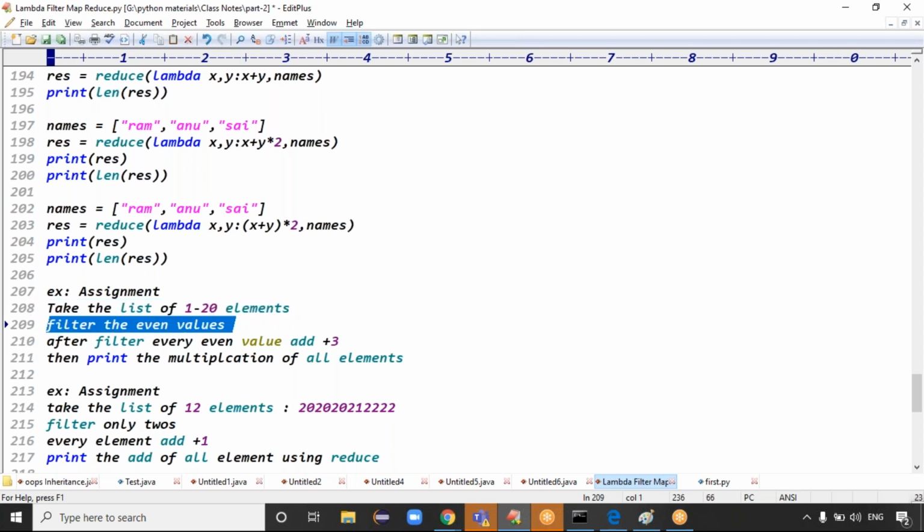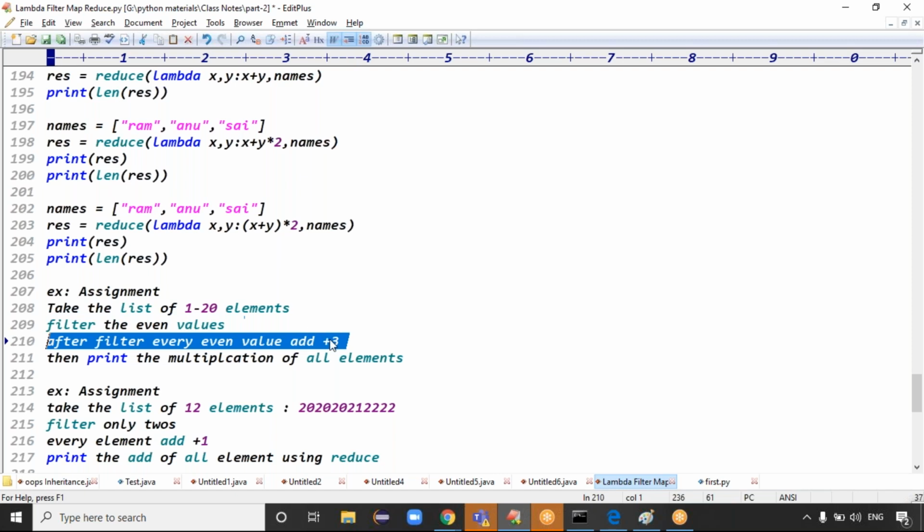Filter the even values out of 1 to 20. After filtering even values, for every even value, for all elements, add plus 3. Every even value means every element only, right? Every element, add plus 3. After adding plus 3, print the addition of all elements, guys.